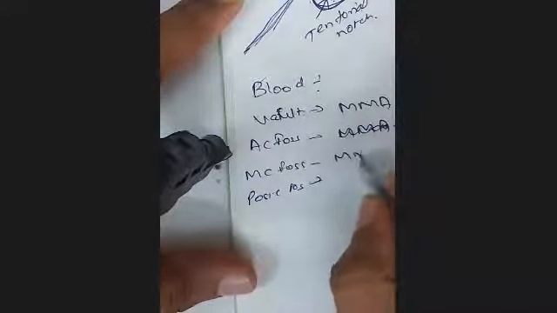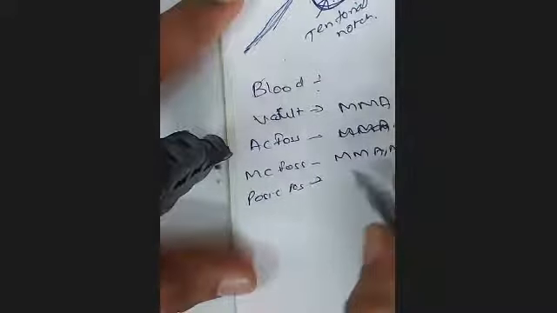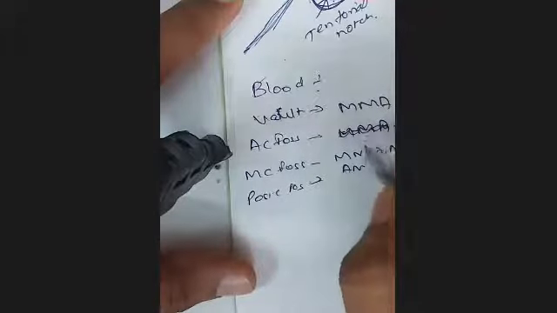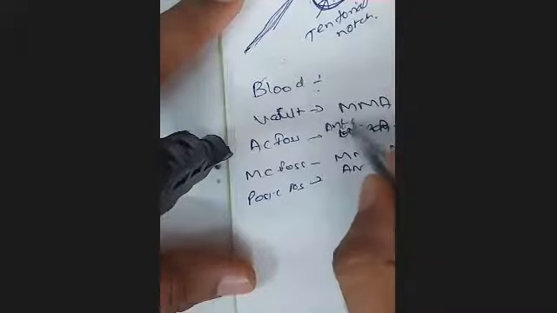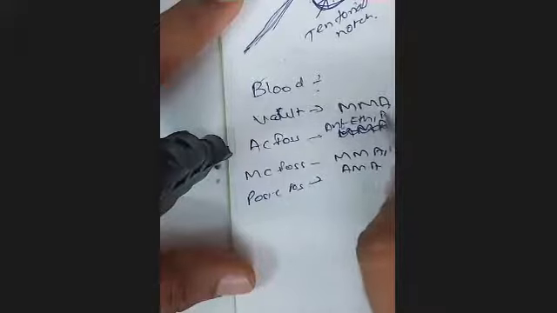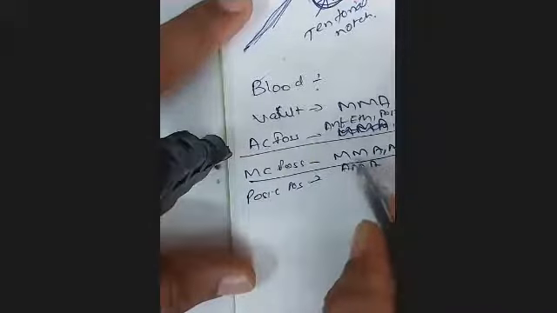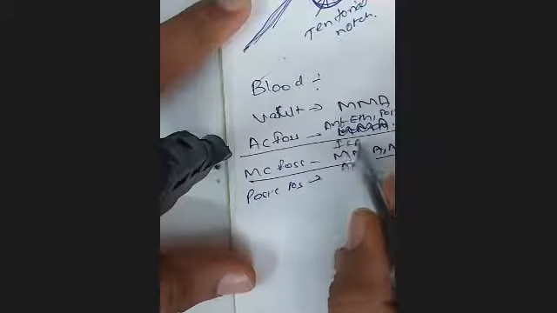In the anterior cranial fossa, it will be the branches of the ophthalmic artery, like anterior ethmoidal and posterior ethmoidal. In the middle cranial fossa, it will be the middle meningeal artery, accessory meningeal artery, and internal carotid artery.